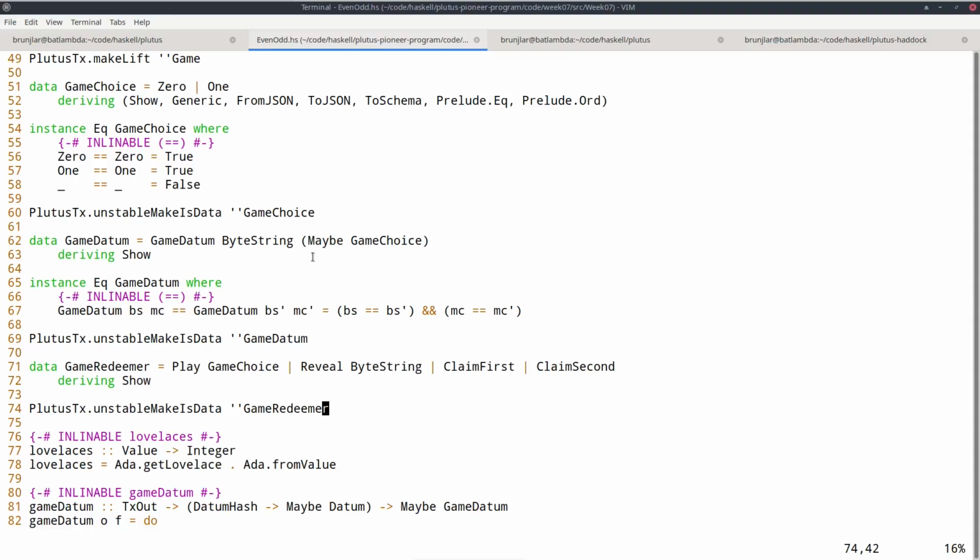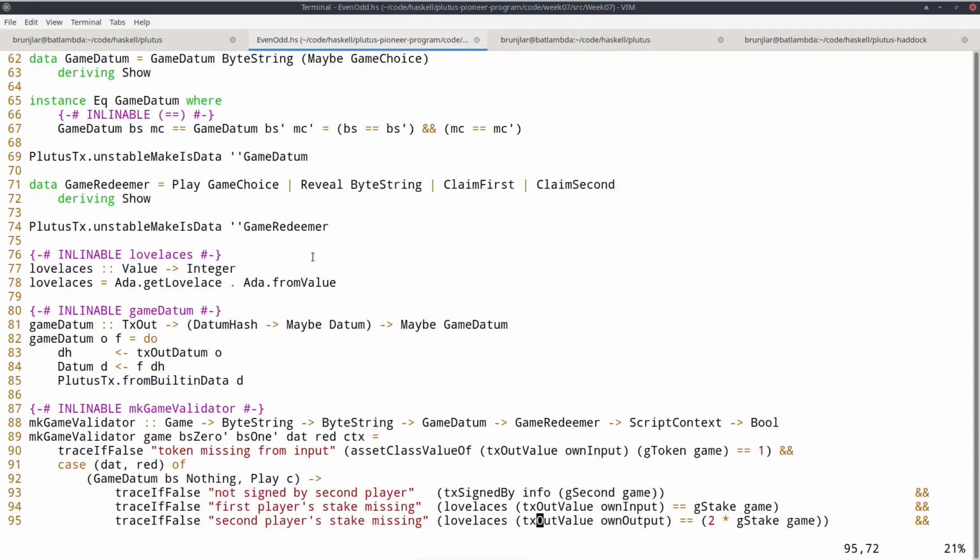Then the same helper function I used last time that I think is for some reason missing from the Plutus libraries. So given a value, extract the number of Lovelaces contained in it. And then similar, last time I had the Oracle datum function, and now I did the same for GameDatum. So given an output of a transaction and some way to, given a datum hash, maybe get the datum, give me a GameDatum.